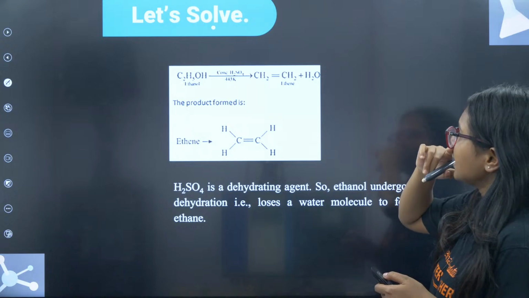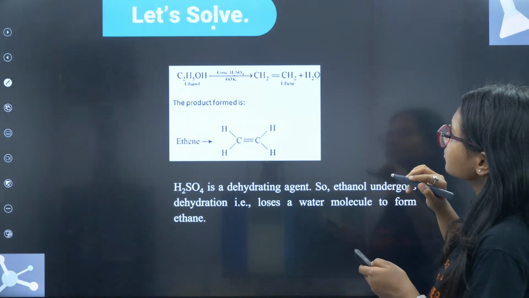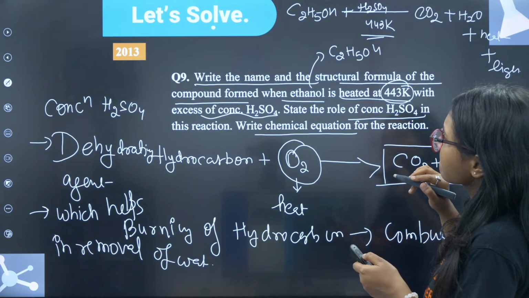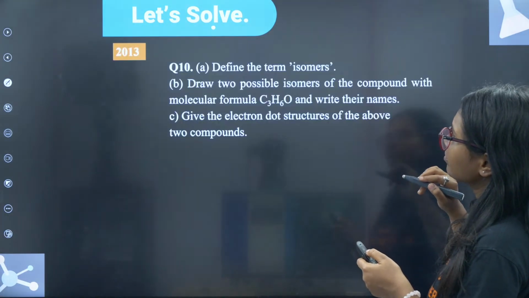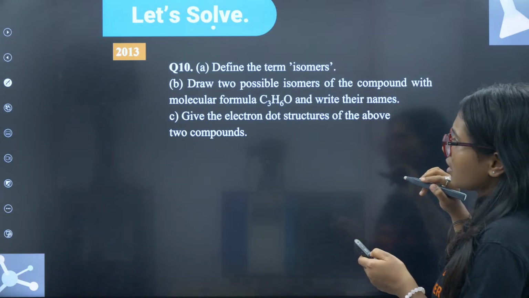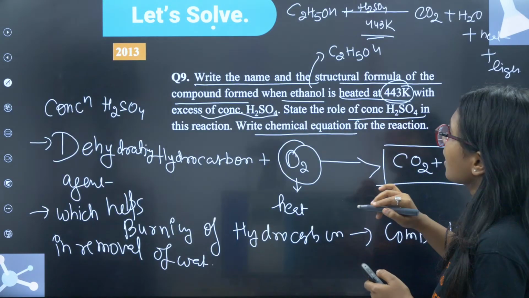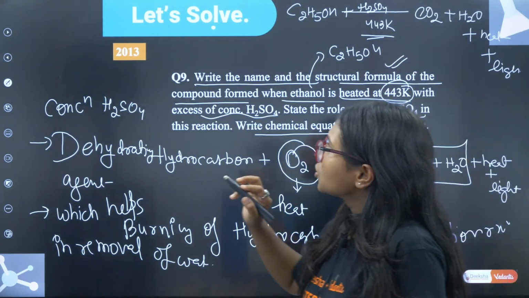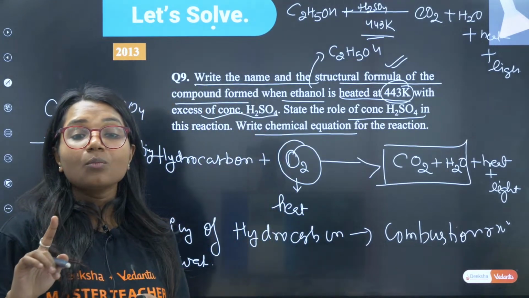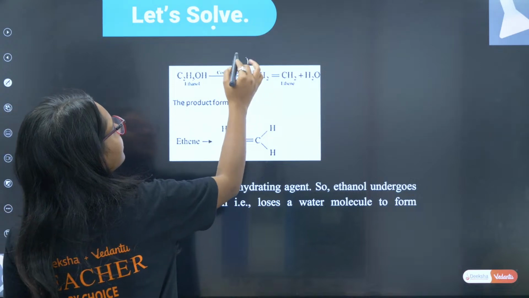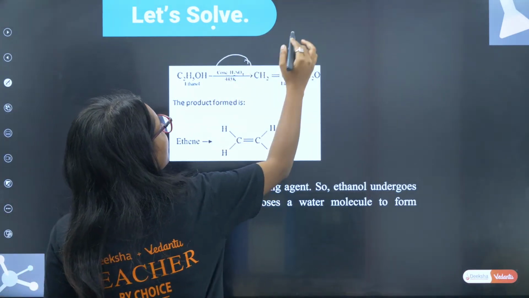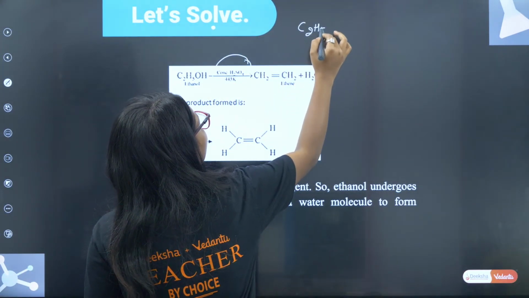So here, see. One more thing. There is a difference here. The difference here is they have put acid.